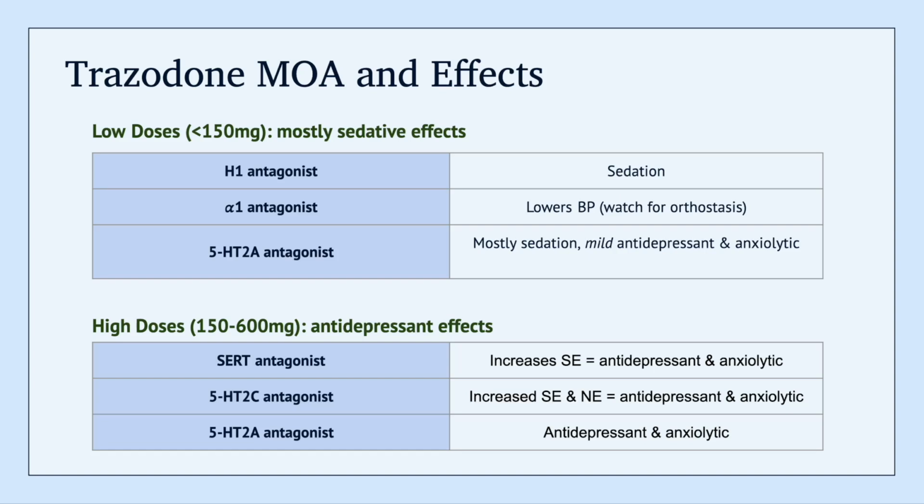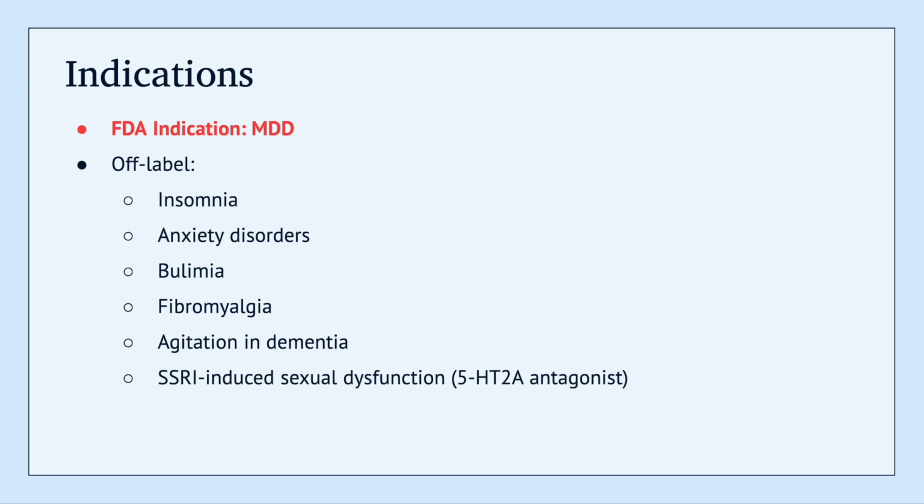But it's really when we get above 150 and up to 600 that we start to see trazodone act as an antidepressant. So this comes by way of SERT antagonism, so this will lead to increased serotonin, which obviously has a nice antidepressant effect. 5-HT2C antagonism will increase serotonin and norepinephrine, and 5-HT2A antagonism will cause further antidepressant and anxiolytic effects. Obviously, we refer to trazodone as an antidepressant, but it's really once you get over 150 that you start to see these antidepressant effects. In terms of indications, the only FDA-approved indication is major depressive disorder.